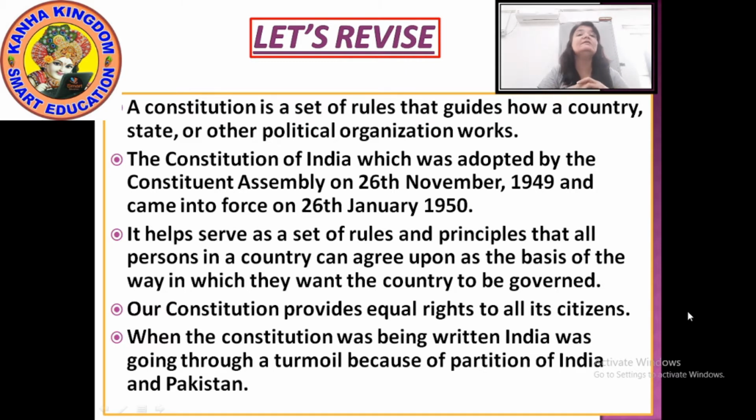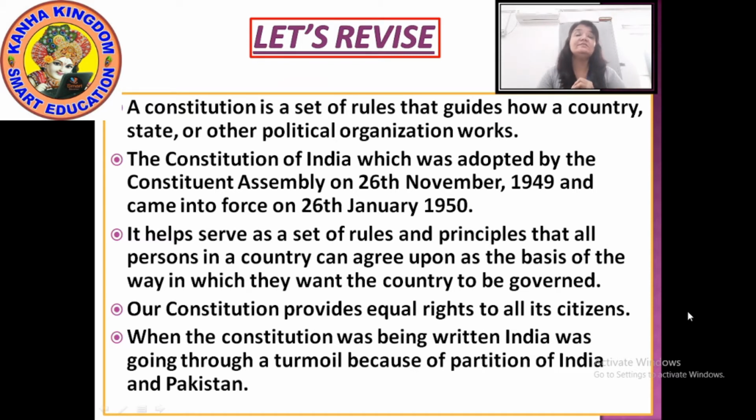It also describes how a government organ works, what the responsibilities of a government organ are, and what their powers are. If they misuse their power, what is the punishment? Everything has been written in the Constitution. So a Constitution is a set of rules that guides how a country, state or other political organization works.